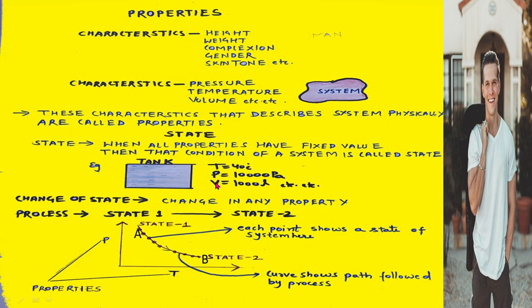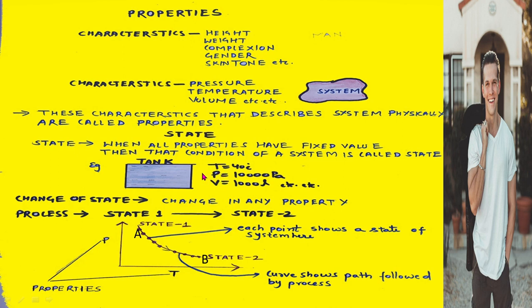Now friend, let us discuss the change of state. Any change in which one or more of the properties of a substance changes its value is called change of state. When any of the properties like temperature, pressure, volume of this tank as shown here changes, if any one of these properties changes, then we can say that the system is undergoing a change in state.